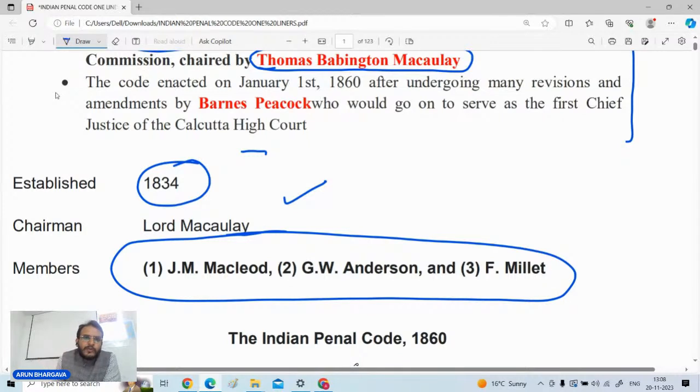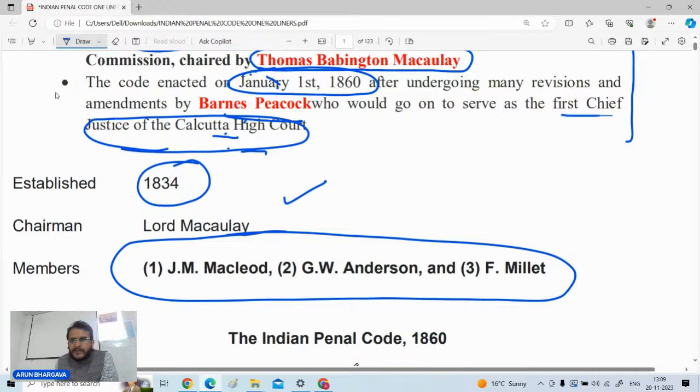Now, this Penal Code was enacted on 1st of January 1860. It was drafted on 1st of January 1860, but there were certain amendments which were done by Ben Peacock, who was the first Chief Justice of the Calcutta High Court. So Ben Peacock had gone through many amendments and revisions in the code, which was drafted by the first law commission members and the chairman.